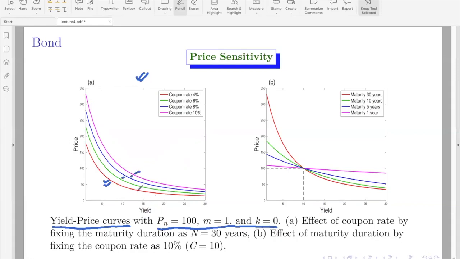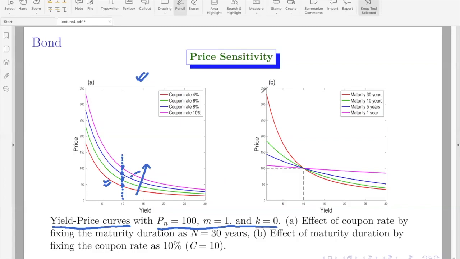You can see that as coupon rate increases, if you fix any particular yield, the price increases. That is one effect of the parameter coupon rate, right?